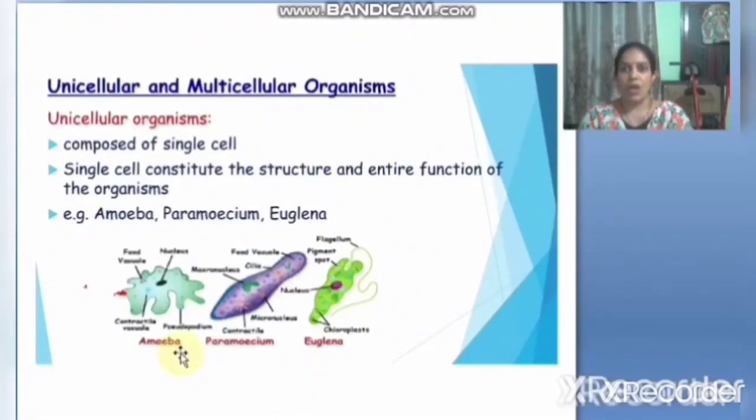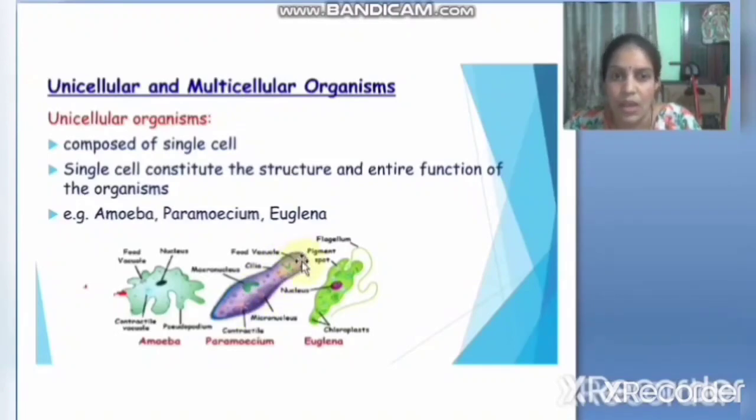Okay children, next, all the living organisms are classified mainly into two types, unicellular and multicellular organisms. You all know what unicellular organisms are: organisms which are composed of a single cell, like bacteria, amoeba, paramecium, euglena. A single cell constitutes the structure and entire function of the organism. In the single cell, all the cell organelles will be present. These organelles perform so many functions that are needed by the organism.